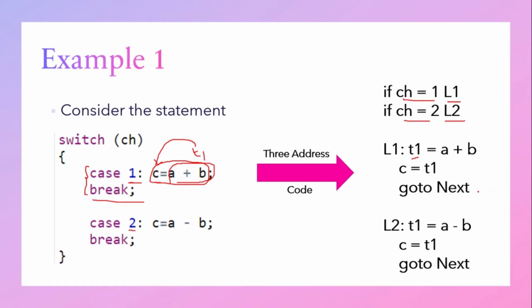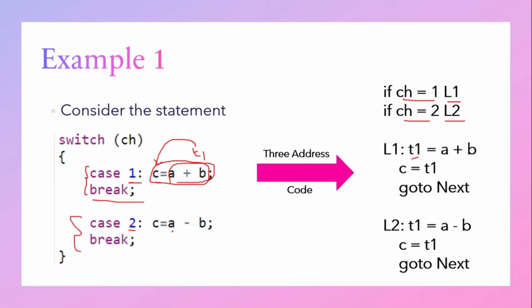As per the general 3 address code for the switch statement, we will go to which label? We will go to the next label. Break is represented in the form of next label. Okay. Then L2 will contain what? L2 will contain the statement under case 2.